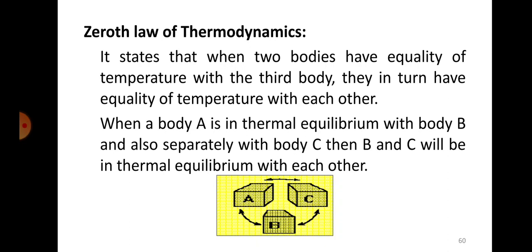Okay, I hope it's not that difficult to understand. A and B are in equilibrium with each other, that is known. B and C are in equilibrium with each other, that is also known, but we don't know the relation between A and C. But when A and B are in equilibrium and B and C are also in equilibrium, it is understood that A and C also will be in equilibrium with each other. That is what the statement says.